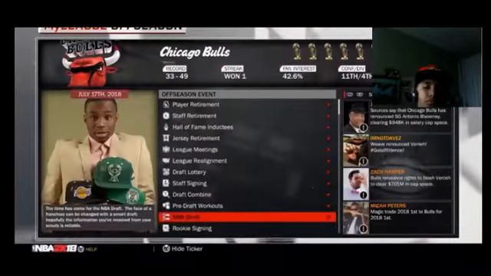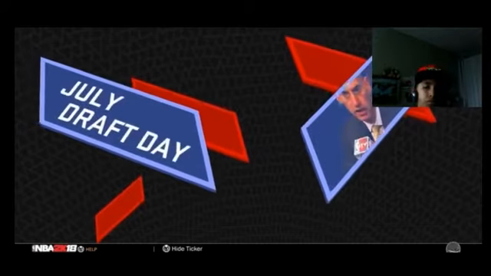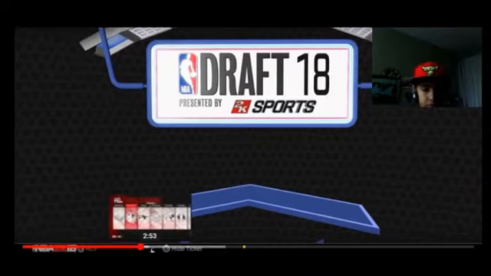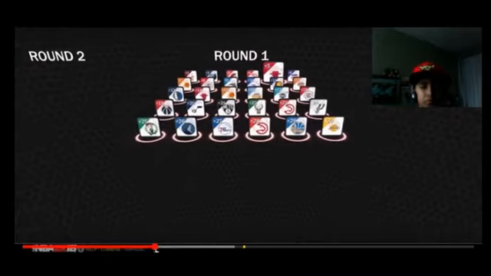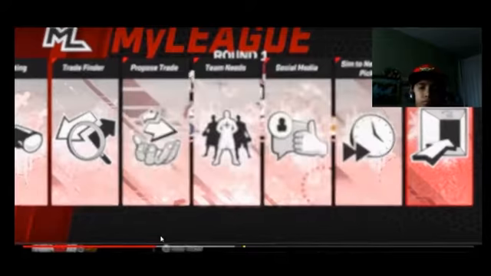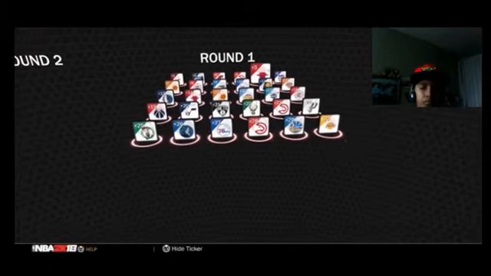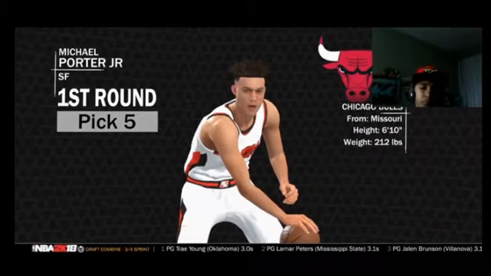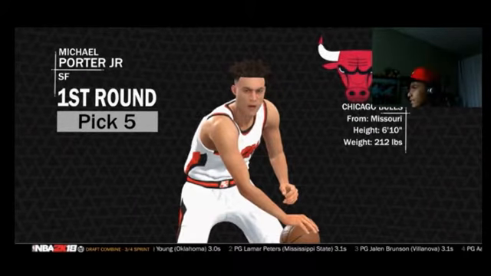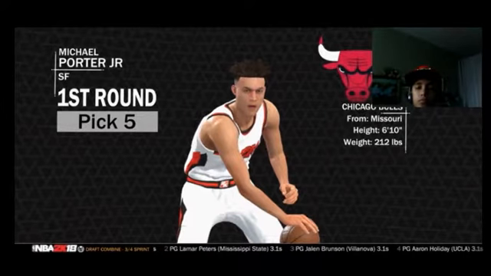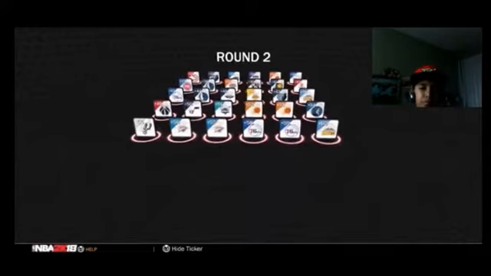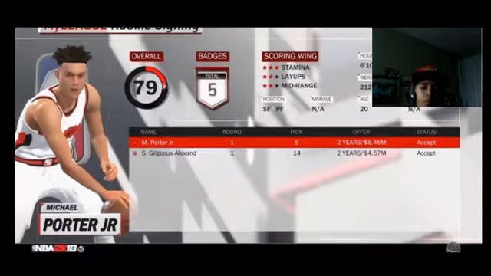But let's go ahead and jump into this NBA draft. I know exactly who I want to fill out the 3 position, but I'm not sure if he'll fall to the 3 position. I seriously doubt it. So let's go to the next user pick and see if he's there for the Chicago Bulls, and I think the Bulls can pick him up. So Michael Porter Jr., welcome to the Chicago Bulls. He's going to be playing next to Zach LaVine, Chris Dunn, Lauri Markkanen, and Robin Lopez. That's going to be a nice little lineup for the Bulls to start out the next season. So I definitely think the Bulls would be going in the right direction if they did take Michael Porter Jr. Hopefully he can stay healthy. His injuries are not too much of a concern, and I think he'll be all right.